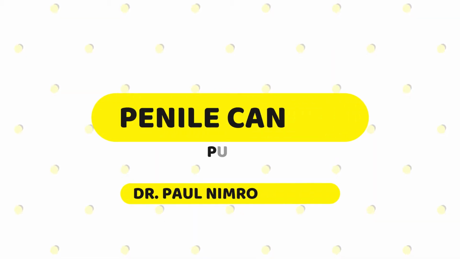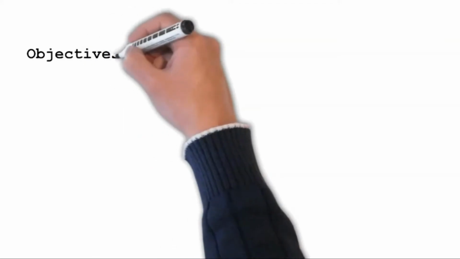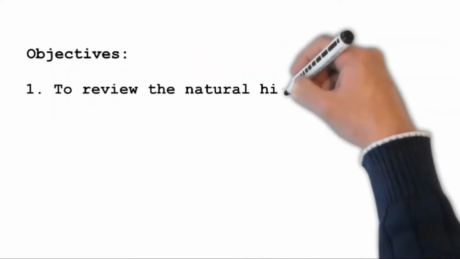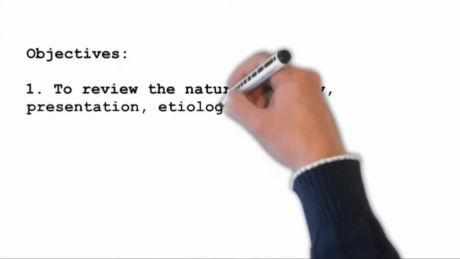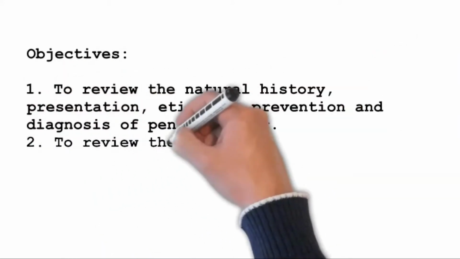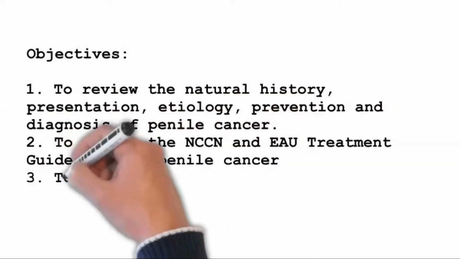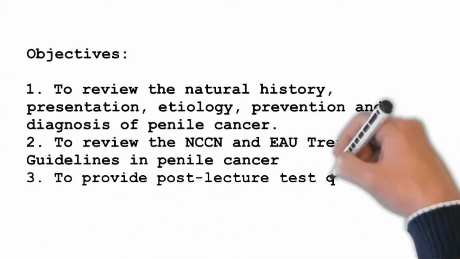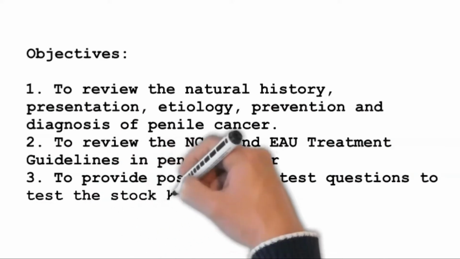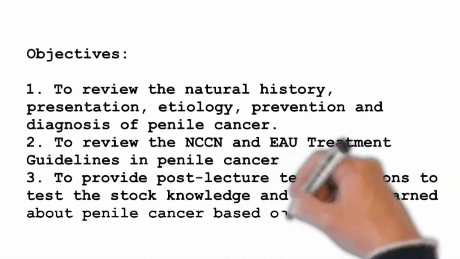Our lecture for today is about penile cancer. Here are the following objectives. To review the natural history, presentation, etiology, prevention, and diagnosis of penile cancer. To review the NCCN and EAU treatment guidelines in penile cancer. To provide post-lecture test questions to test the knowledge and lessons learned about penile cancer based on Campbell's book.